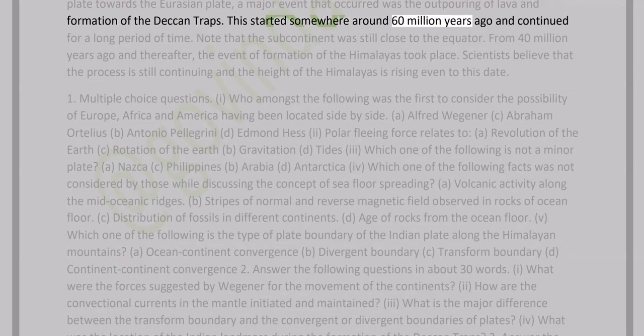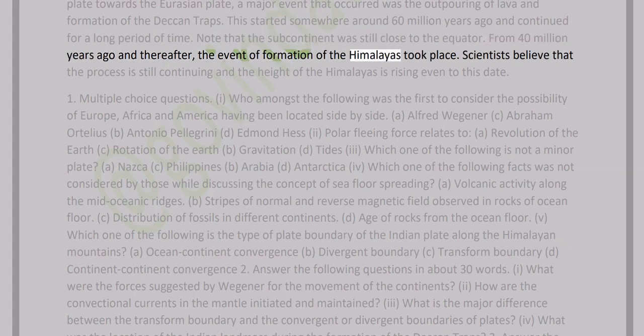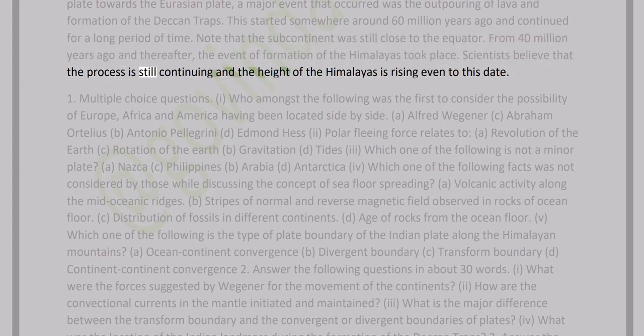This started somewhere around 60 million years ago and continued for a long period of time. Note that the subcontinent was still close to the equator. From 40 million years ago and thereafter, the event of formation of the Himalayas took place. Scientists believe that the process is still continuing and the height of the Himalayas is rising even to this date.